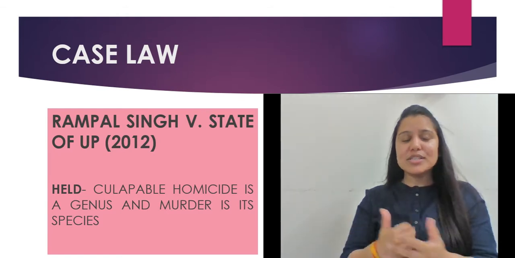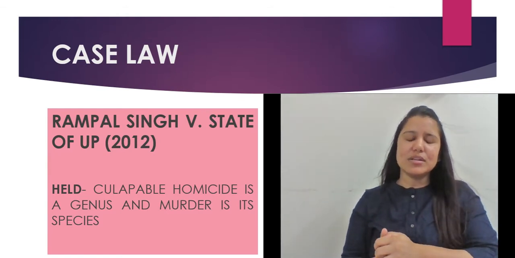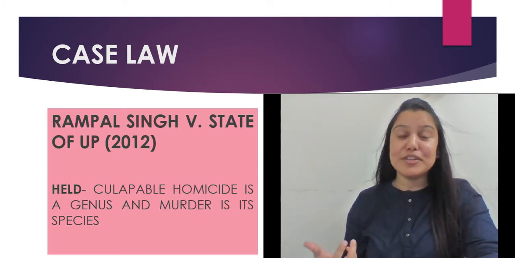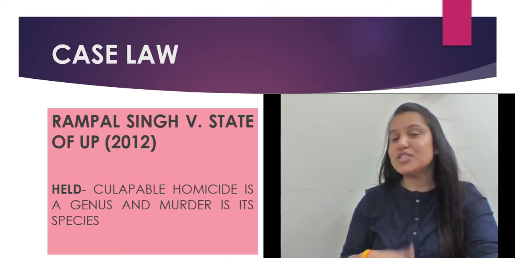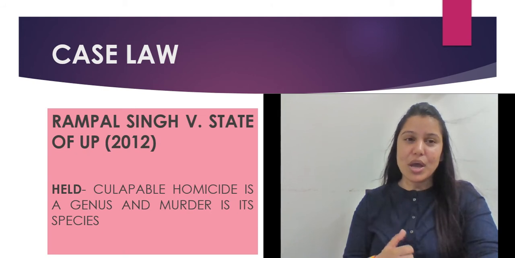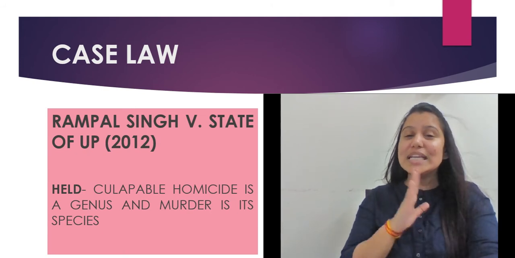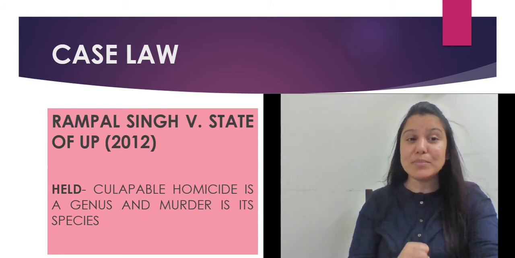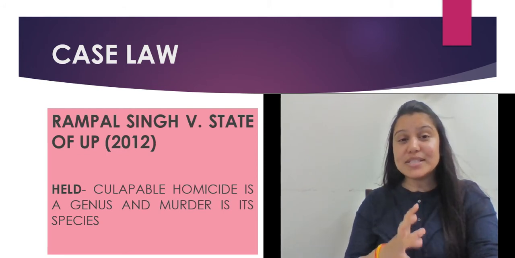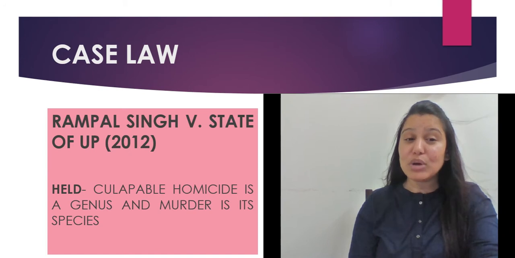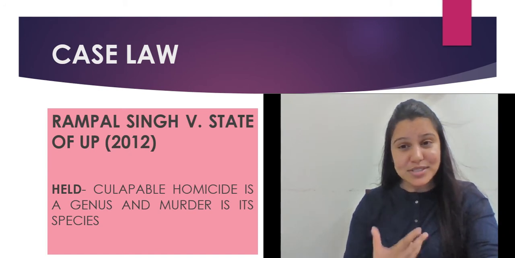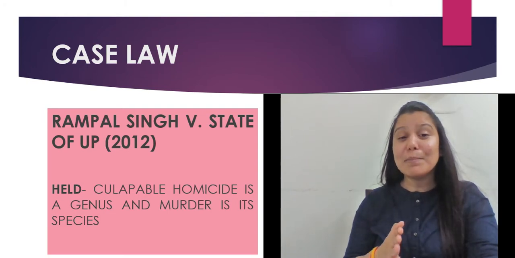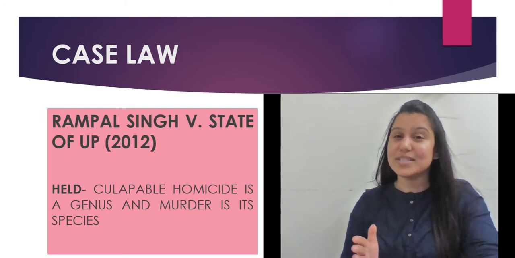Okay, with this, it is generally asked what is the difference between murder and culpable homicide. It was clearly given by the Supreme Court in Rampal Singh versus State of UP in 2002, where the Supreme Court stated that culpable homicide is a genus and murder is its species.